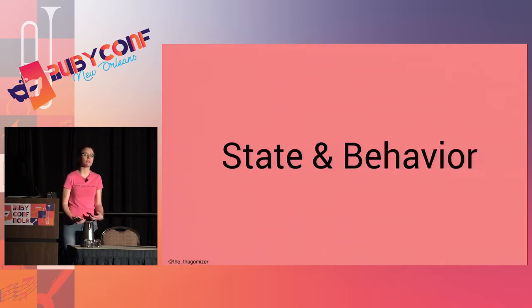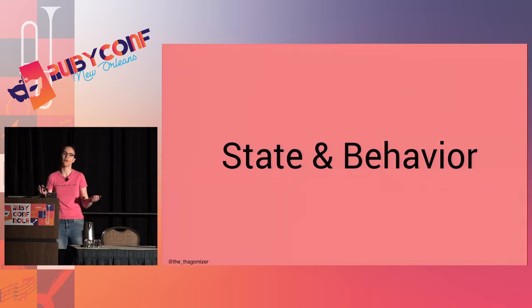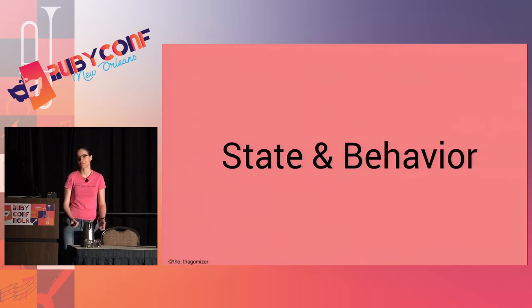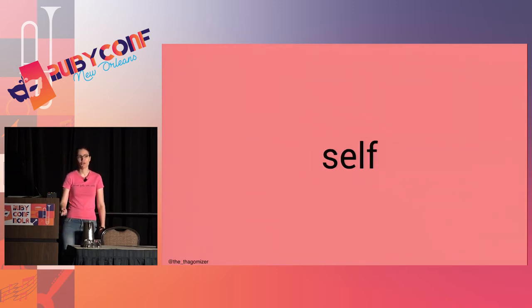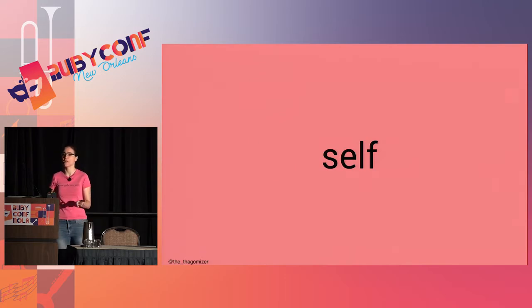Well, what's an object? An object is a way of encapsulating state and behavior. State is things like fields, attributes, instance variables. What you call them varies a little depending on the language and your particular background. And behavior is what you do with that state, things like methods. In most OO languages, the object is responsible for modifying its own internal state. In Ruby, we call this self. So if I was an object, I could say self.pets equals the array Emma, Nick, and Shy, because those are the names of my cats.